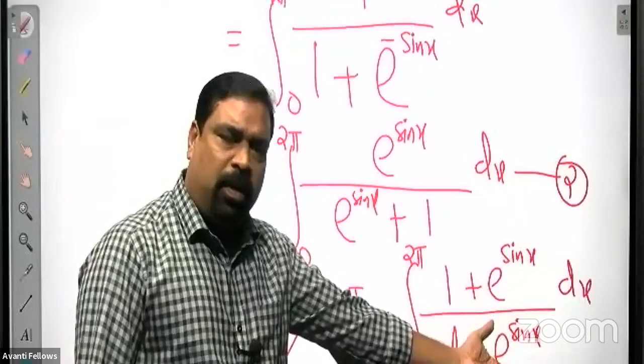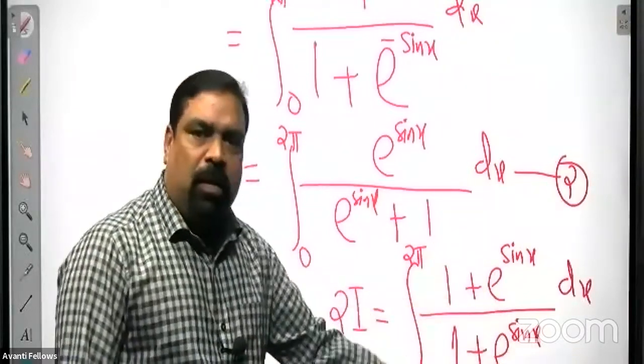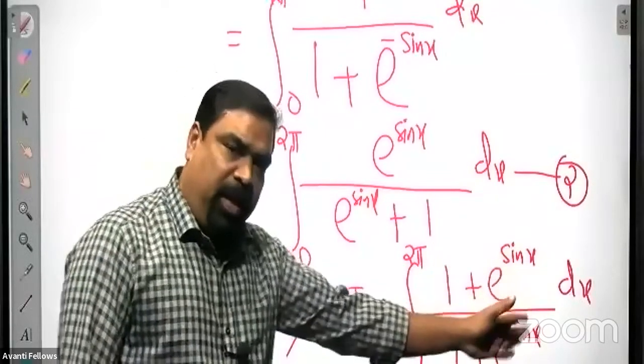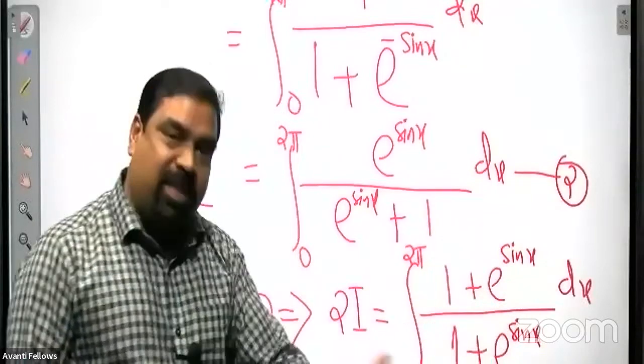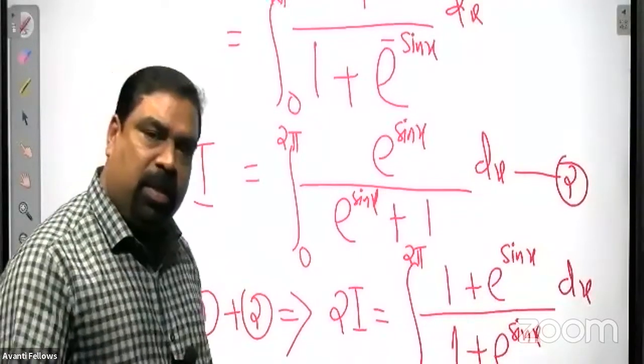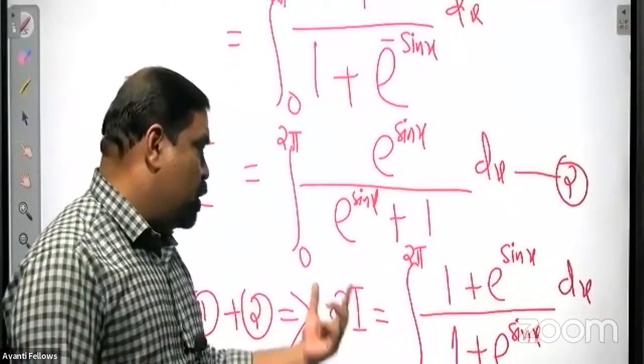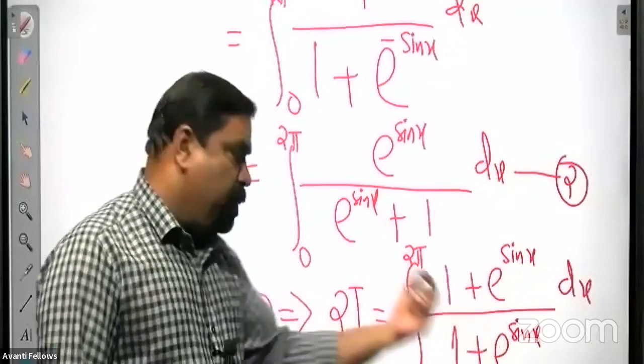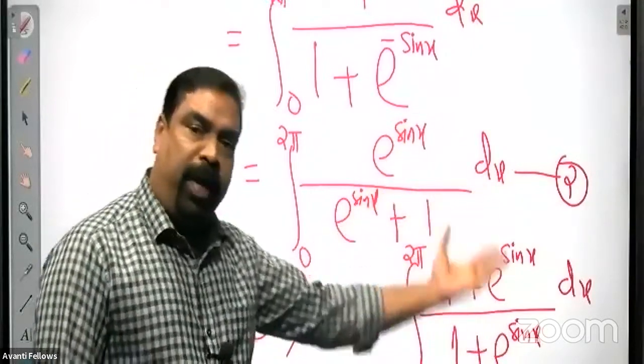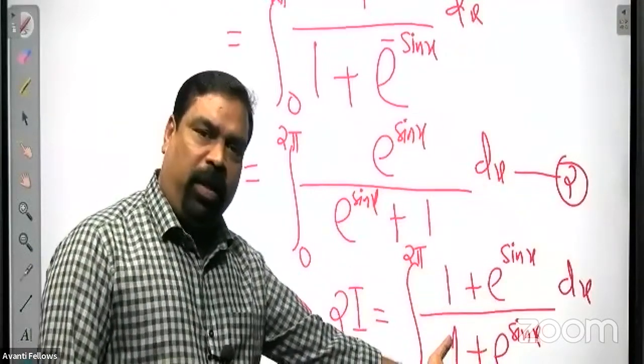So now it is over. Both will cancel. So 1 dx remaining, integral of dx, that is x actually. Then substitute the limit, and you will get the answer as 2 pi. And this is 2I. So 2I is equal to 2 pi. That means I is equal to pi. Okay.